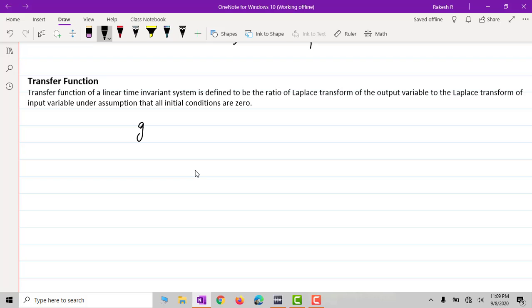Now we have the process g of t. This is the process, or the plant here. We give the input to the plant as r of t, and the output from the plant is taken as c of t. This is in terms of time domain.